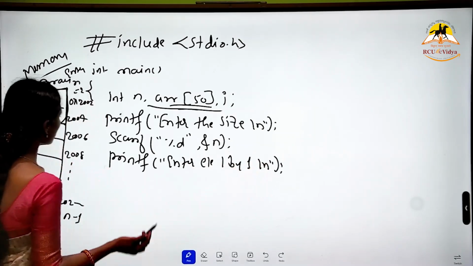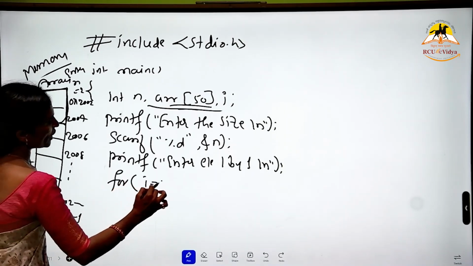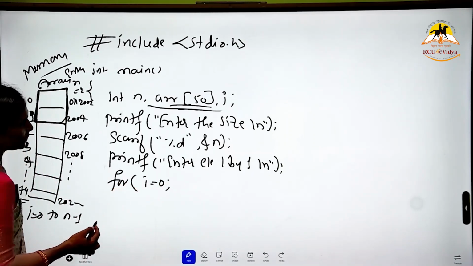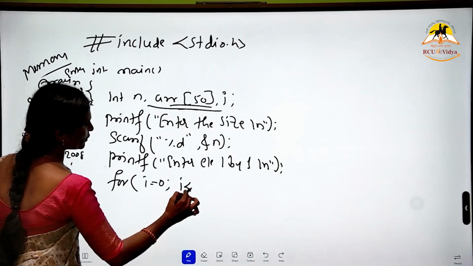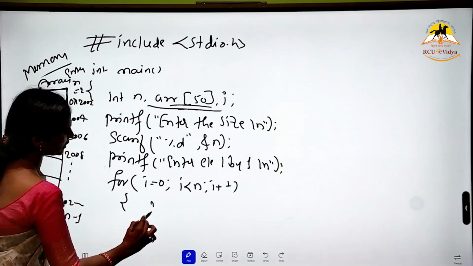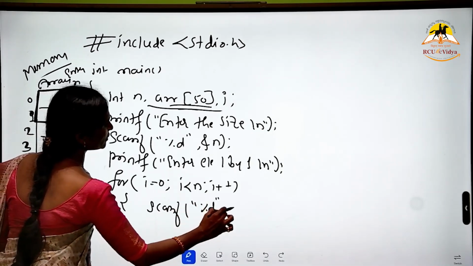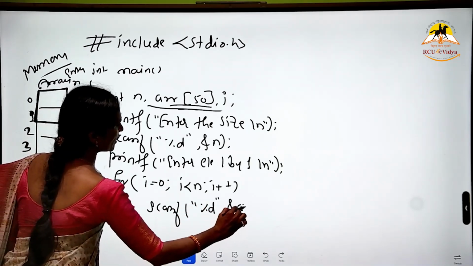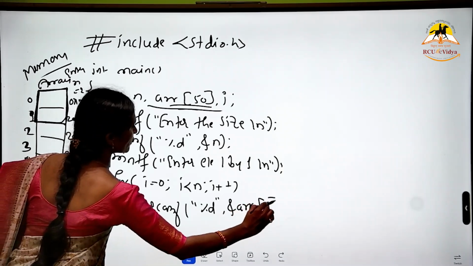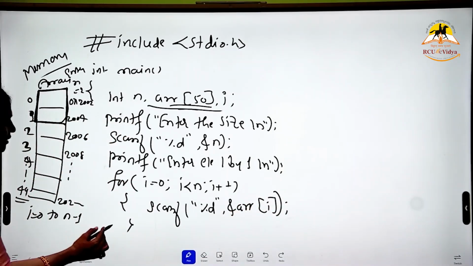If we need to read more than one element, we need a for loop: i equal to 0, i plus plus. I have explained the for loop in the previous class. So let's read the element here: scanf %d, as it is an integer, then the address of the array name with i. So it has been read. This is called reading the elements.